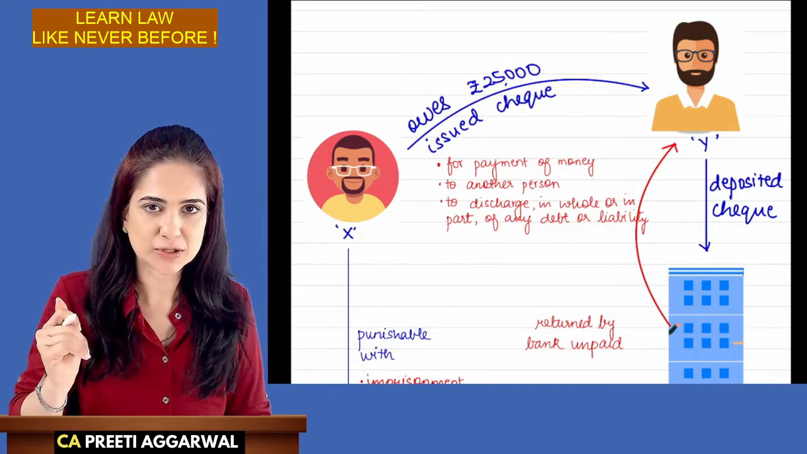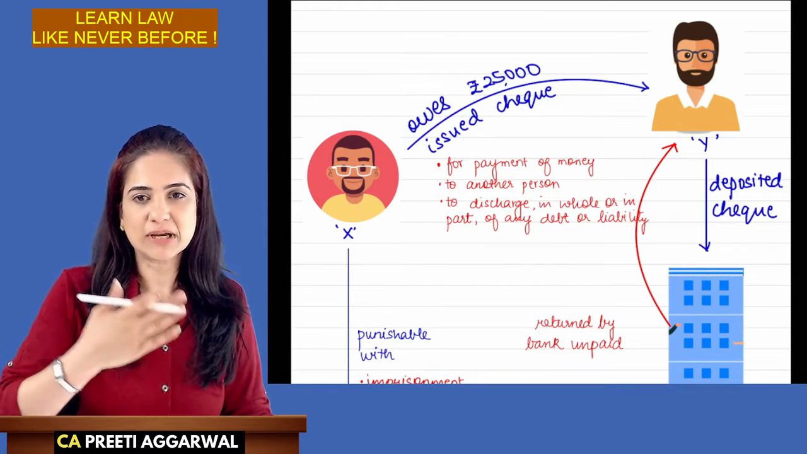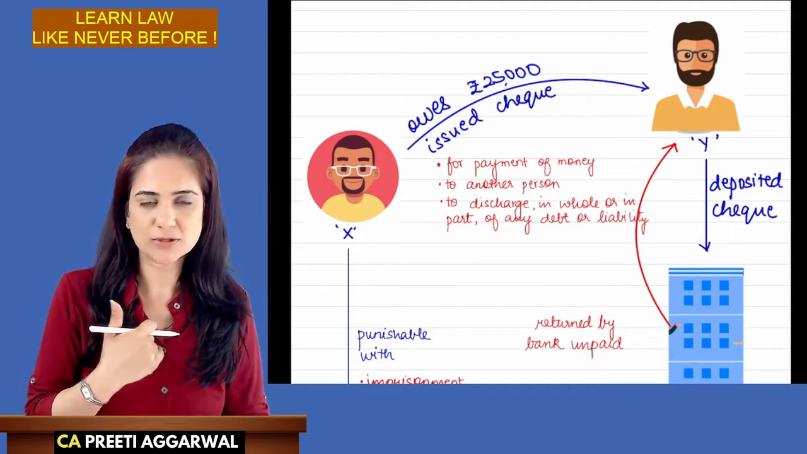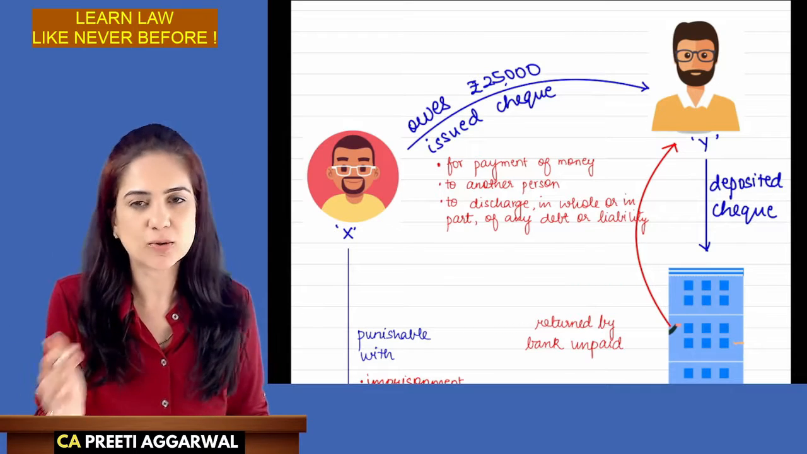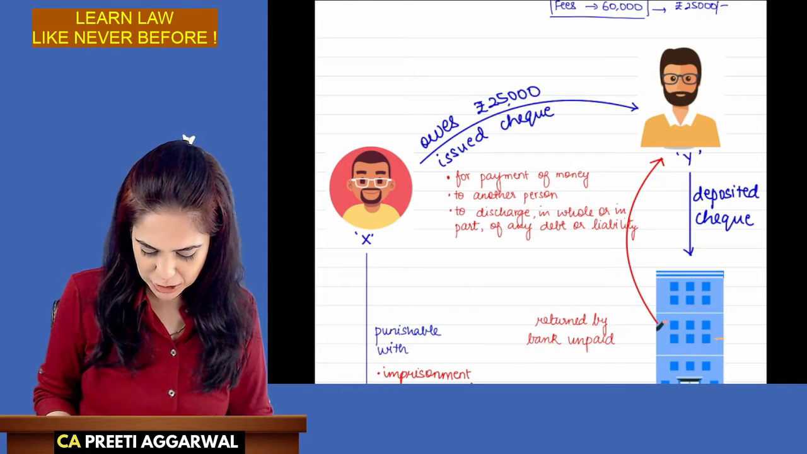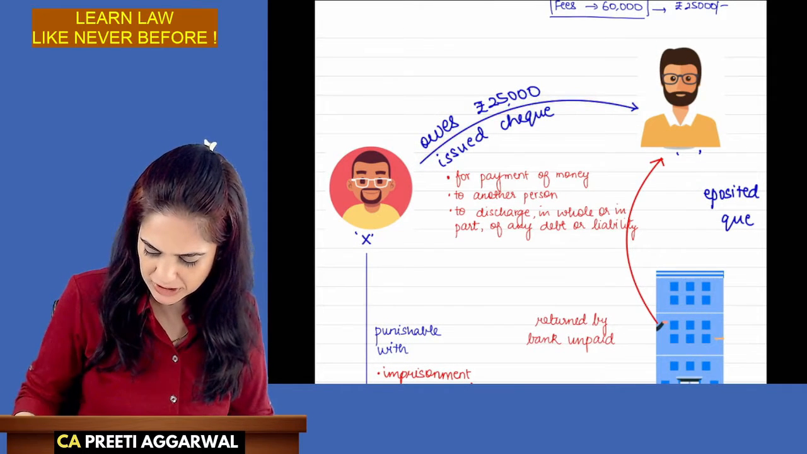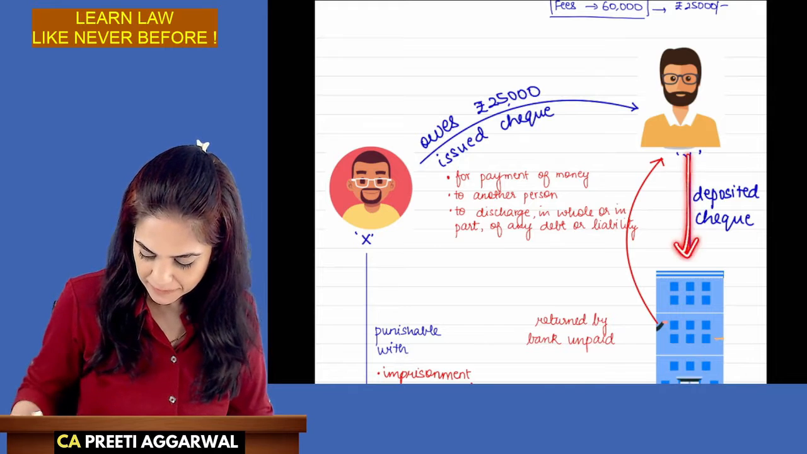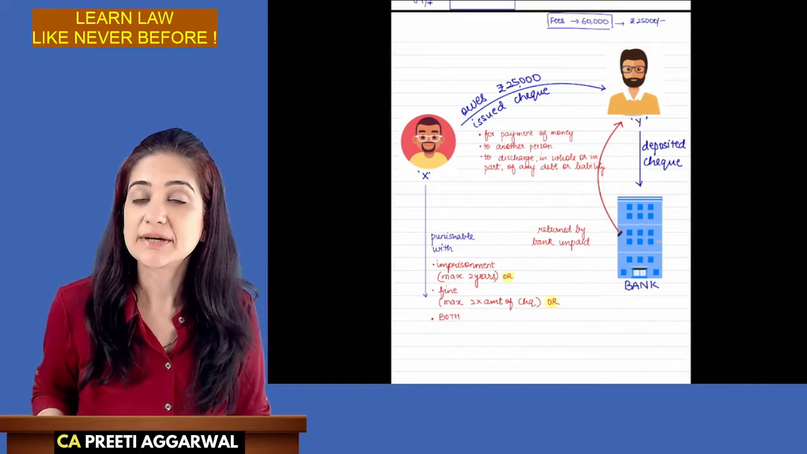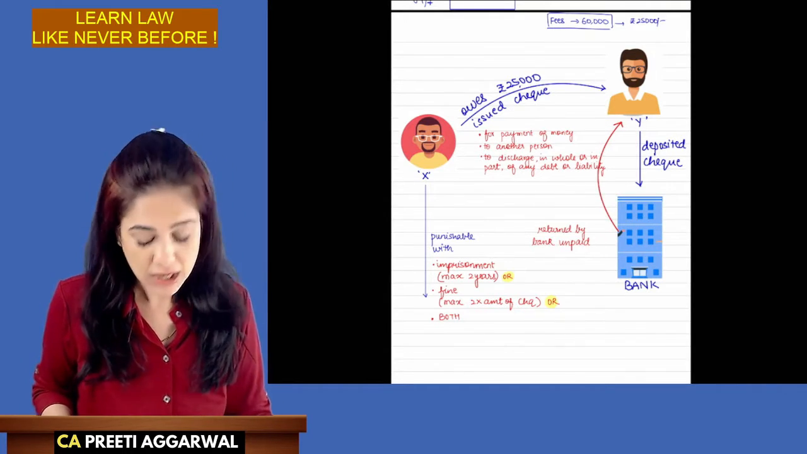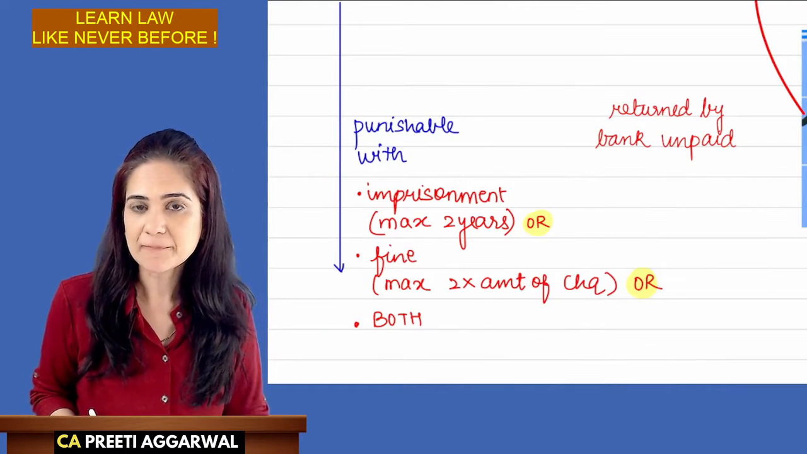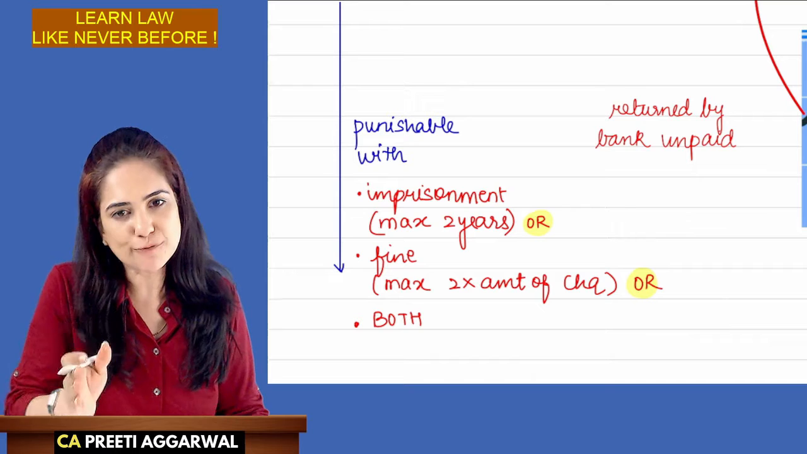You break and learn it, okay? So I'm issuing a check, your father is issuing a check for the payment of money to another person to discharge any debt or liability either in whole or in part. Now, let's come back to this example. X issued a check of 25,000. So Y deposited the check in the bank. But the bank returned the check claiming that it is dishonored due to insufficiency of funds. Now, law calls this an offense which is punishable with either imprisonment or fine or both.